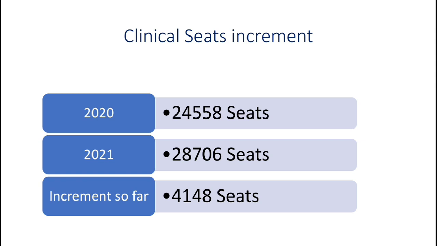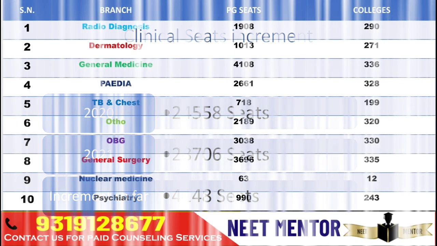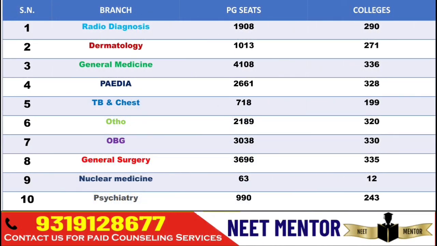So you have a good option and opportunity. You just need to focus on preparation as of now. If you look at the branch-wise distribution of seats, radiodiagnosis has got 1,908 seats in 290 colleges. Dermatology has got 1,013 seats in 271 colleges. For these two branches, the cutoff goes high because these are demanding branches, and you can have a bright career once you complete your PG MD in these branches.